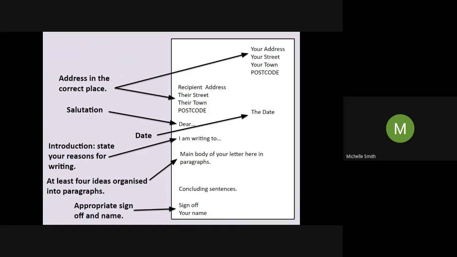Any questions? If you're not sure about anything, make sure you go onto that Google Meet where your tutor is and ask any questions that you've got. If you've labelled anything incorrectly, go back now to that letter layout, make sure everything's correct, okay? Because that can be your point of reference when you actually start writing your own letter today.